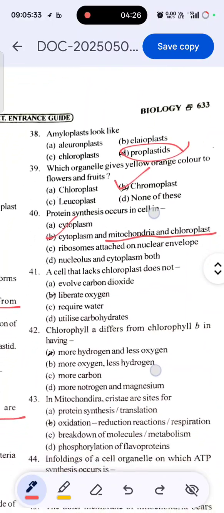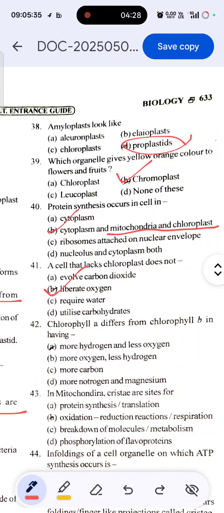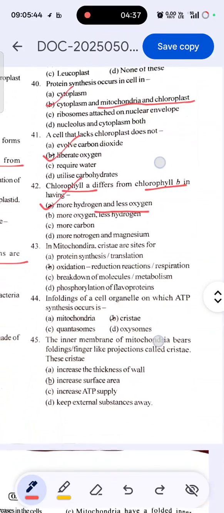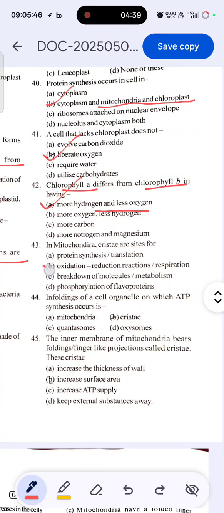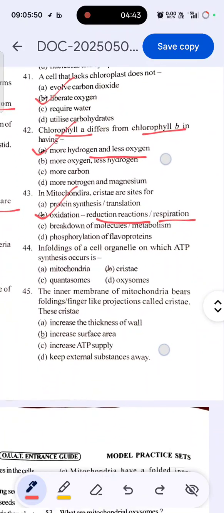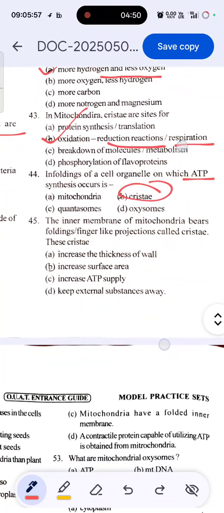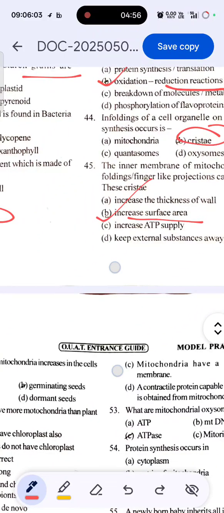A cell that lacks chloroplast does not liberate oxygen. Chlorophyll a differs from chlorophyll b in having more hydrogen and less oxygen. In mitochondria, cristae are sites of oxidation-reduction reactions and respiration. The infolding of cell organelles on which ATP synthesis occurs is the cristae. The inner membrane of mitochondria bears finger-like folding projections called cristae. These cristae increase the surface area. Okay, simple.